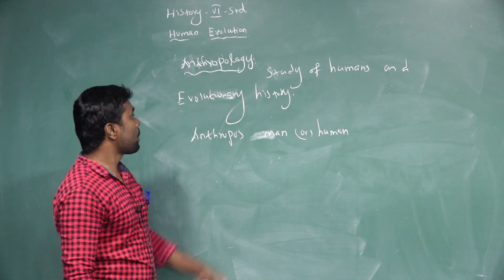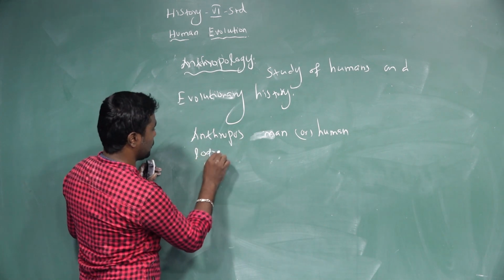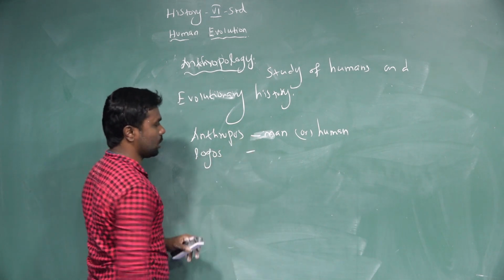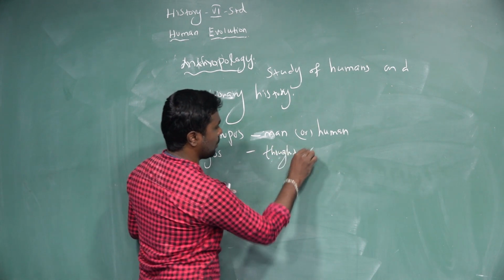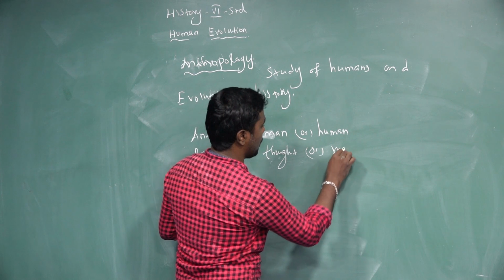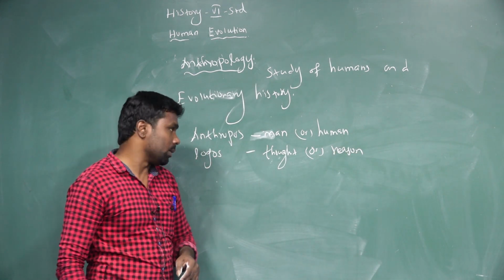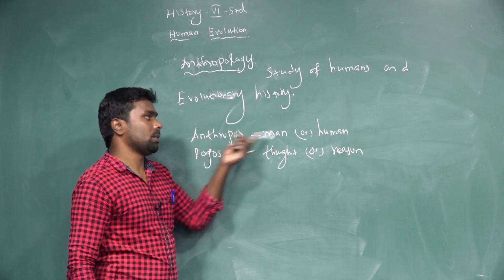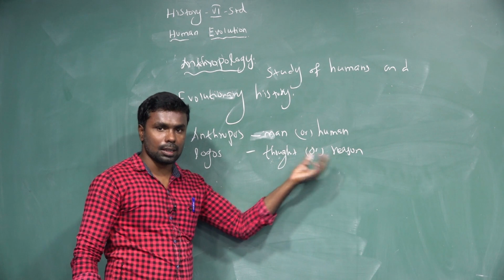And the next one, logos, means thought or reason.